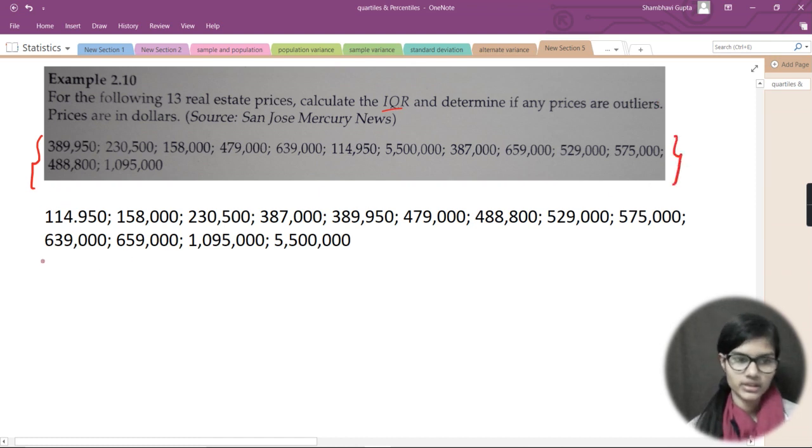Now what is my first step? The first step is that I need to arrange all of these numbers in ascending order. Ascending order means smaller to greater, right?